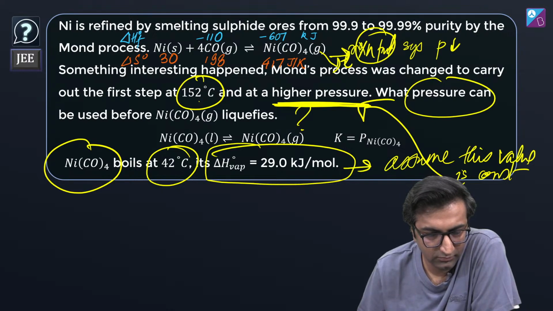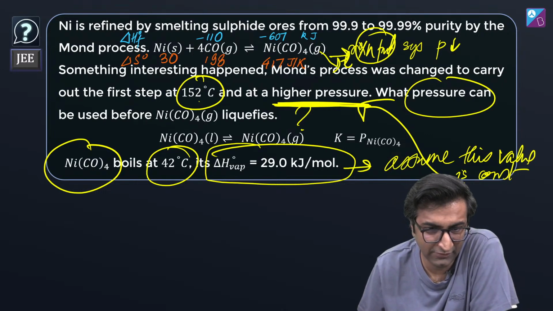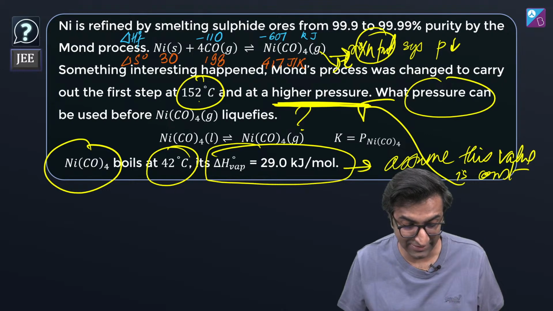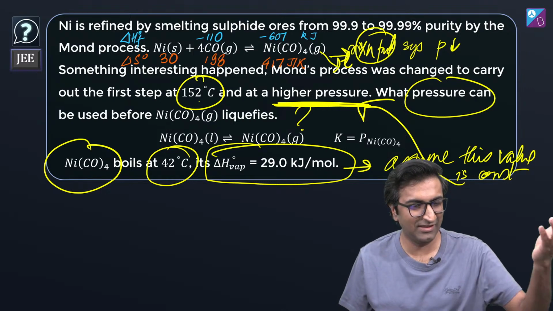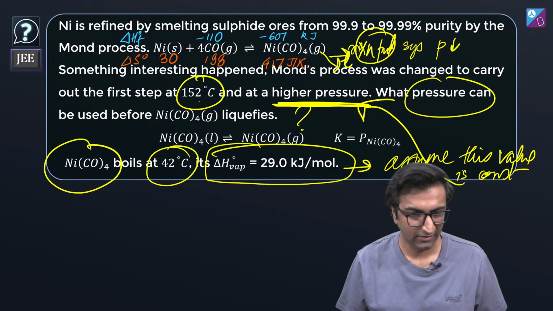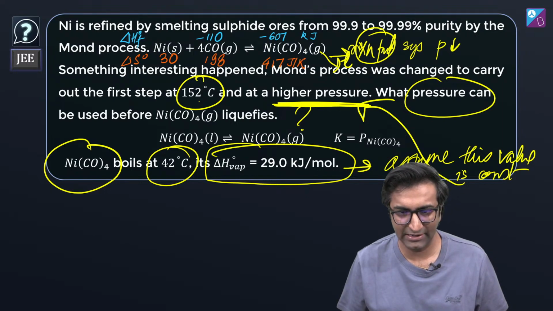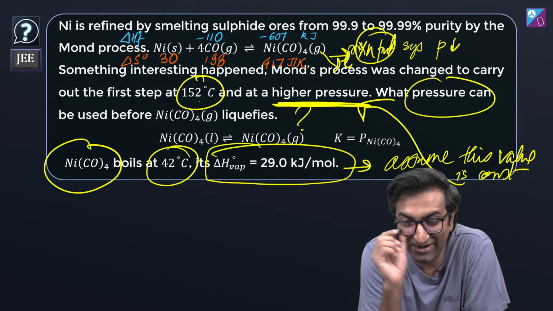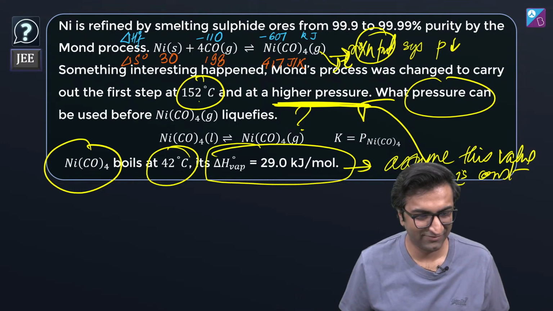What do you think? Take a minute to think about how to start this question. We need to think on this one. It's not that direct. But once you see it, you'll be like, that's what happens in a JEE question, that aha moment. अरे अच्छा ऐसा करना है. खैर, we're going to assume that delta S naught value doesn't change too much. Trust me, when I tell you how it's done, you'll be like, bro, really? This is it? It's going to be one of those moments.